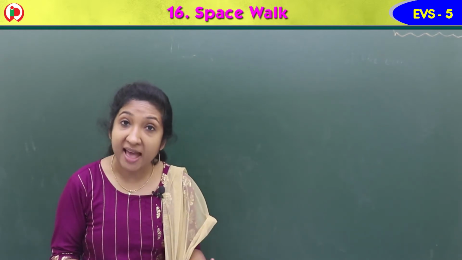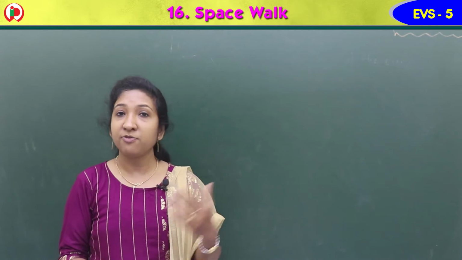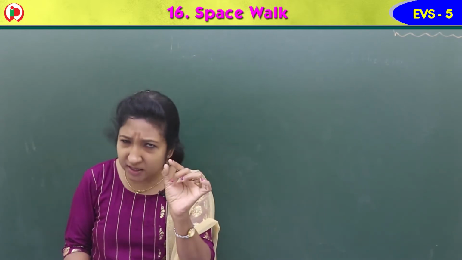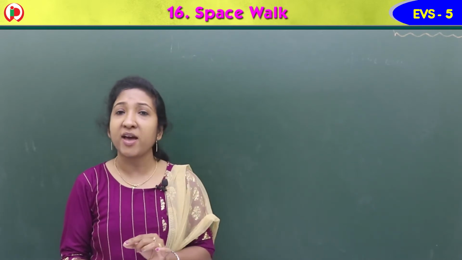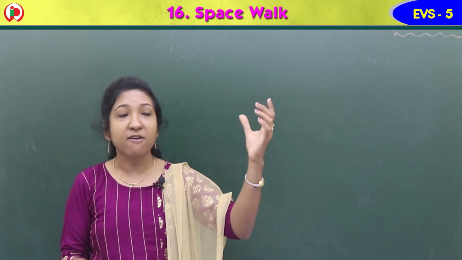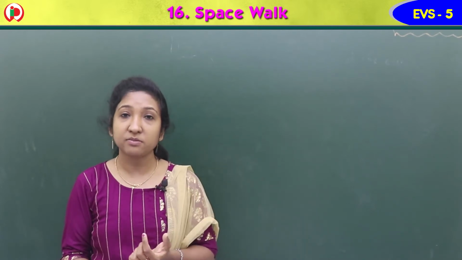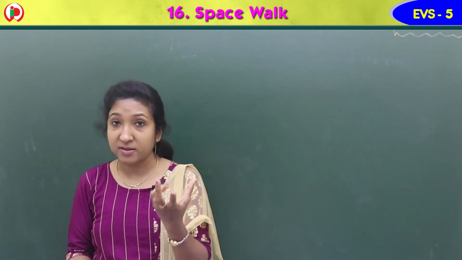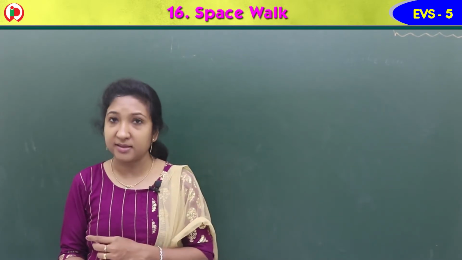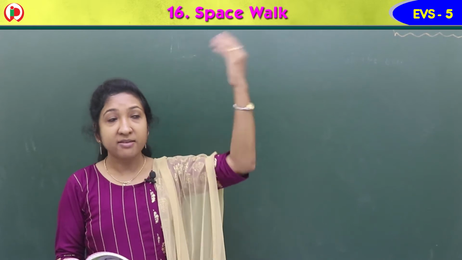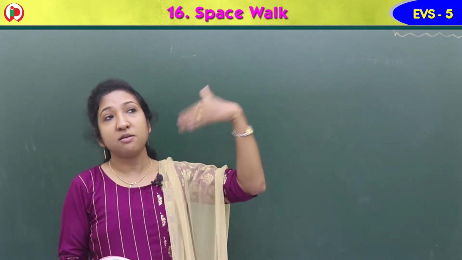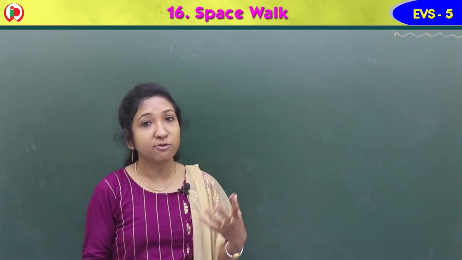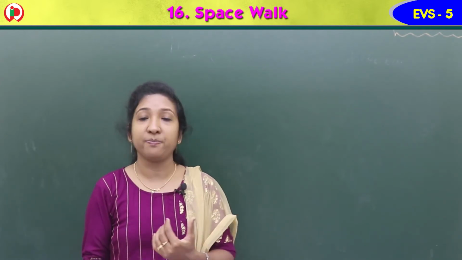Then we learned about asteroids. They are actually minor planets. We say smaller planets. Why? Because they are the broken parts of the main planets. They are rocky bodies, made up of rocks and dust particles. They are seen mostly between the orbits of Mars and Jupiter, where we can find these asteroids more.